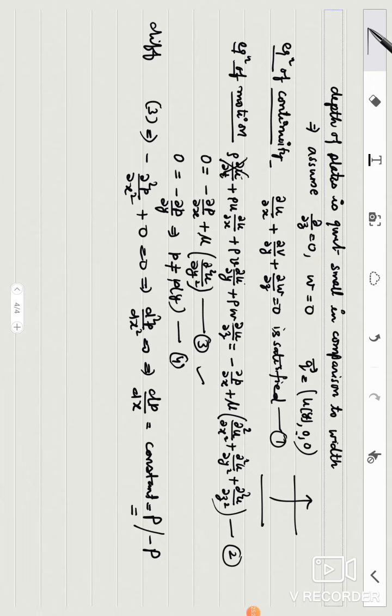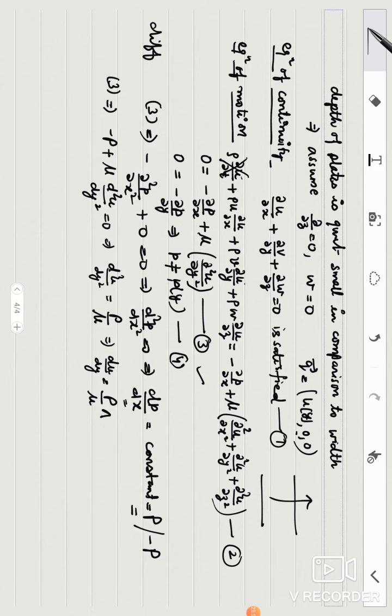So in equation 3, I will put this value, ∂p/∂x is equal to P. So it will be minus P plus μ d²u/dy². u is a single variable function, or d²u/dy² is equal to P upon μ. Integrate: du/dy is P upon μ y plus some constant of integration.